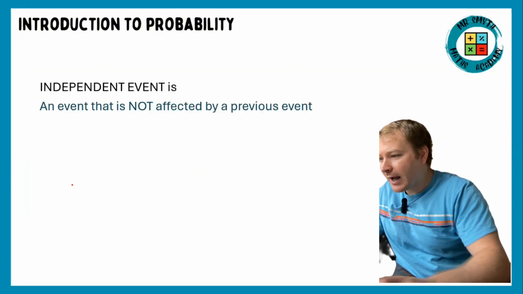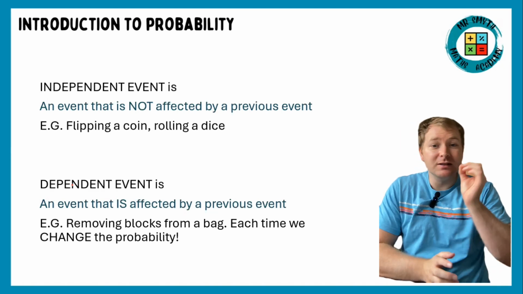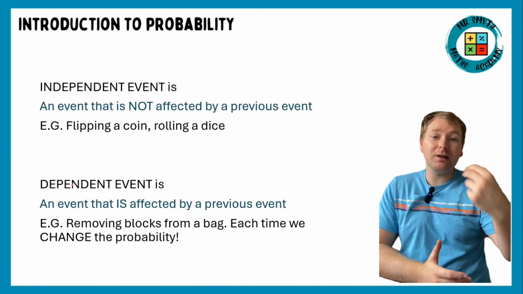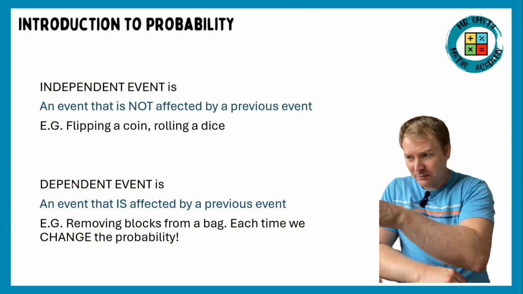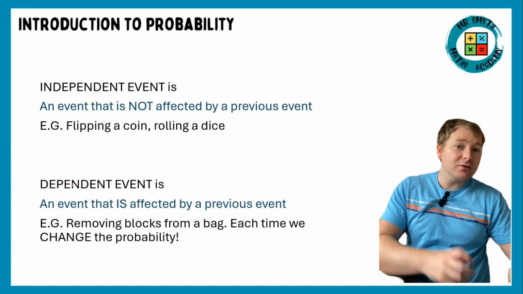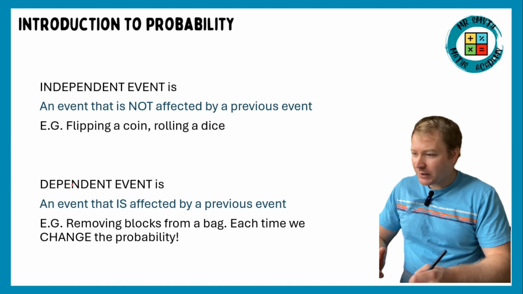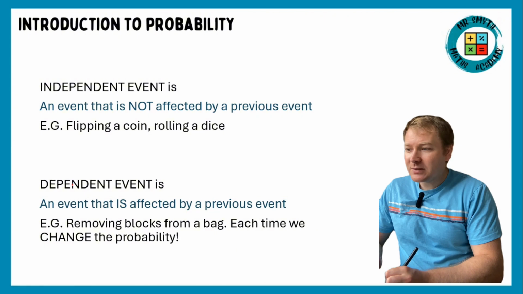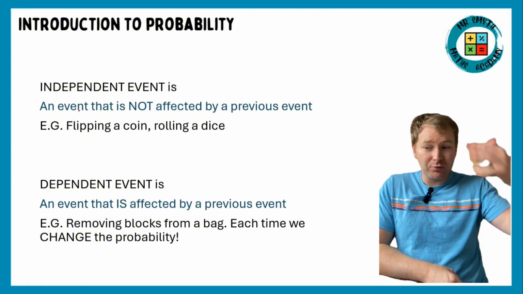Let's have a look at the difference between an independent event and a dependent event, because I've seen plenty of exam style questions, and I'm going to show you some similar sort of things in a moment on the next slide, that ask you why is this independent and why is this dependent. So you might want to take notes and jot this down. An independent event is an event which is not affected by the previous event.